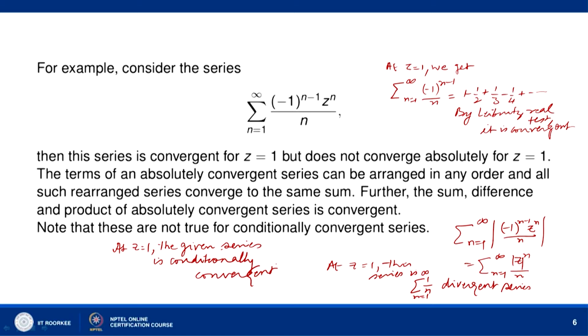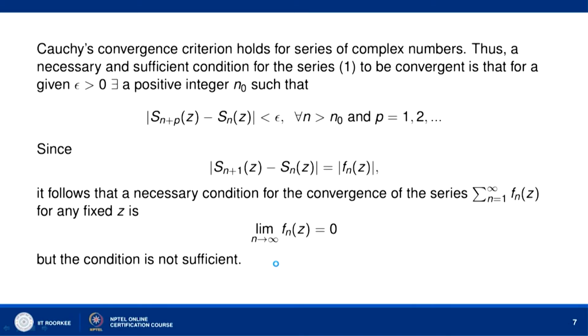Now, the terms of an absolutely convergent series can be arranged in any order, and all such rearranged series converge to the same sum. Further, the sum, difference and product of absolutely convergent series is convergent. Now, these results are not true in the case of a conditionally convergent series. Now, Cauchy's convergence criterion holds for series of complex numbers.